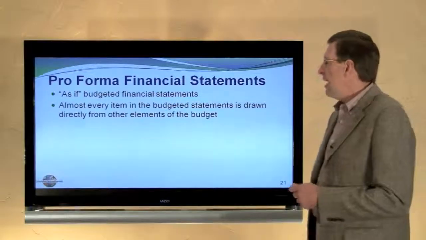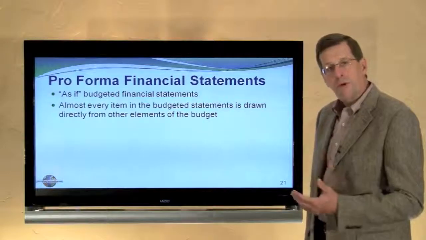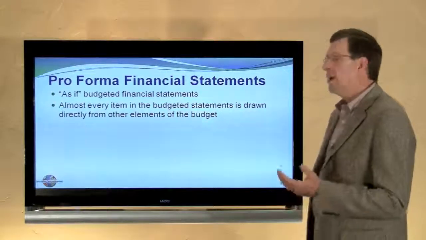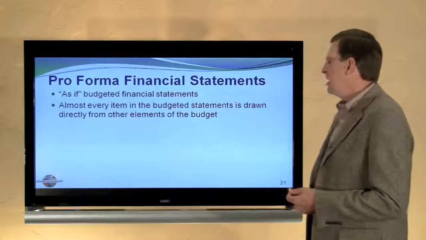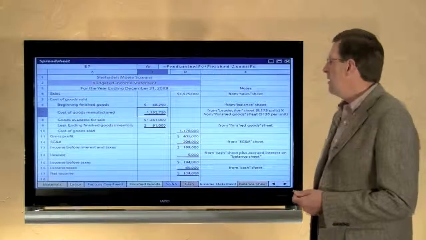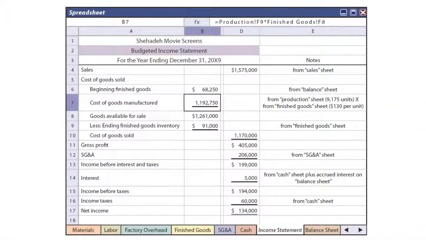The income statement and balance sheet budgeted are called pro forma or as-if financial statements. Almost every item in the budgeted statements is drawn directly from some element in the budget. And so again, this becomes fairly complex, but here's the budgeted income statement for the period. We know that we're going to have sales for the year of $1,575,000, less our various expense categories, all drawn from components in the budget. We have a budgeted income for the year of $134,000.